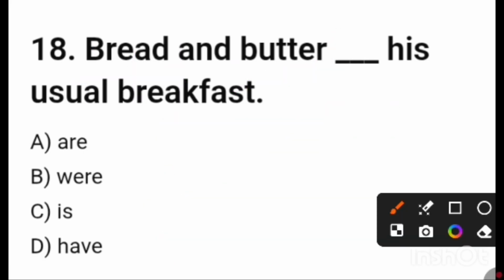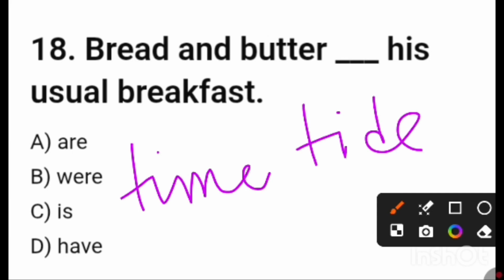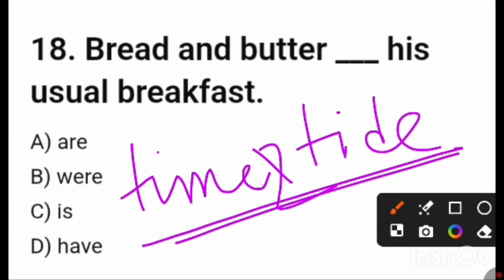Just like this one, just like time and tide. Time is related to tide. Tide is related to time. So whenever this term is written, it is not plural, it is singular. Same thing here also, it is singular. The answer is is.